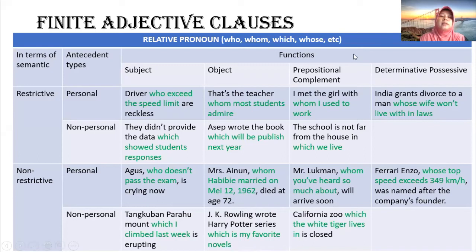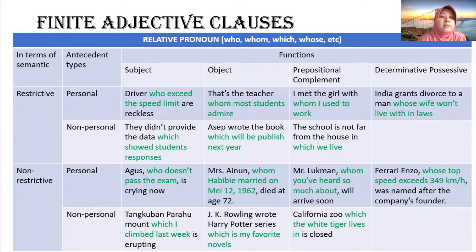So in adjective clause, there are relative pronouns that are usually used as a conjunction, and sometimes can also function as the subject. Some of the relative pronouns that are usually used in adjective clause are who, whom, which, whose, and so on.